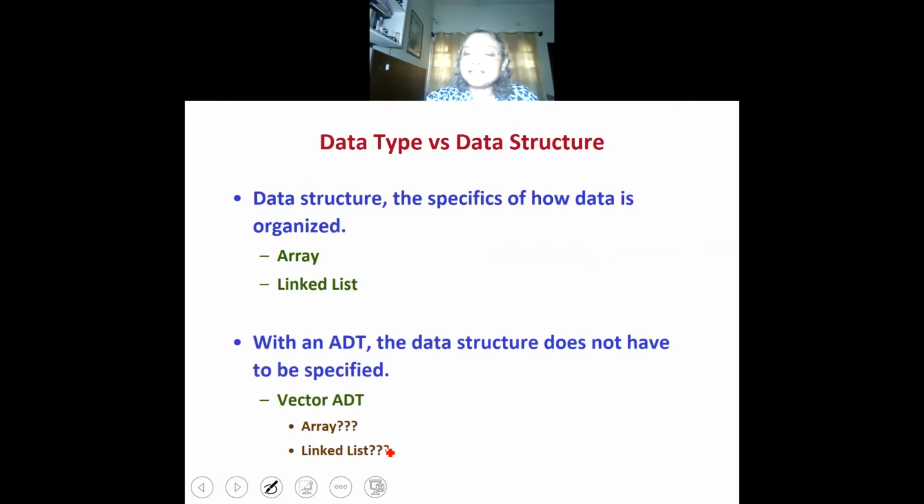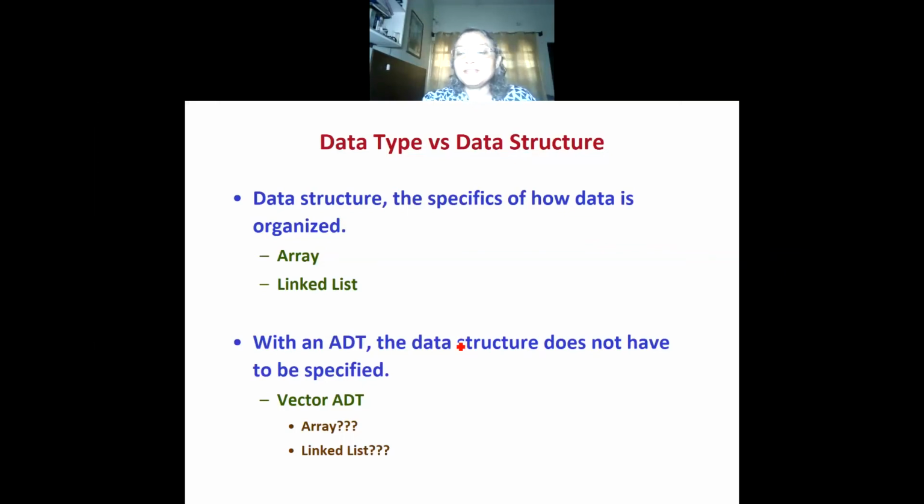With an abstract data type, we do not specify the exact data structure. When we specify an abstract data type, for example, a list, a set, or a complex number, we specify the conceptual picture and the conceptual operations. We do not specify how the data type is implemented.